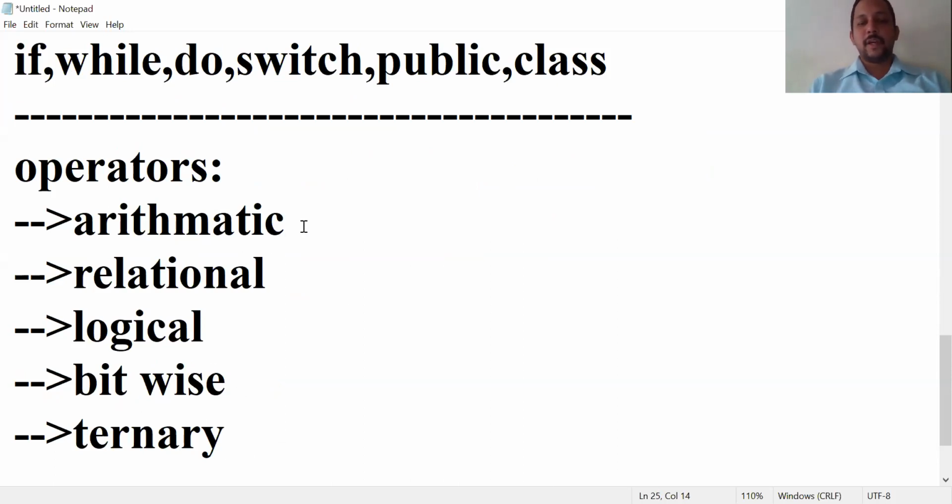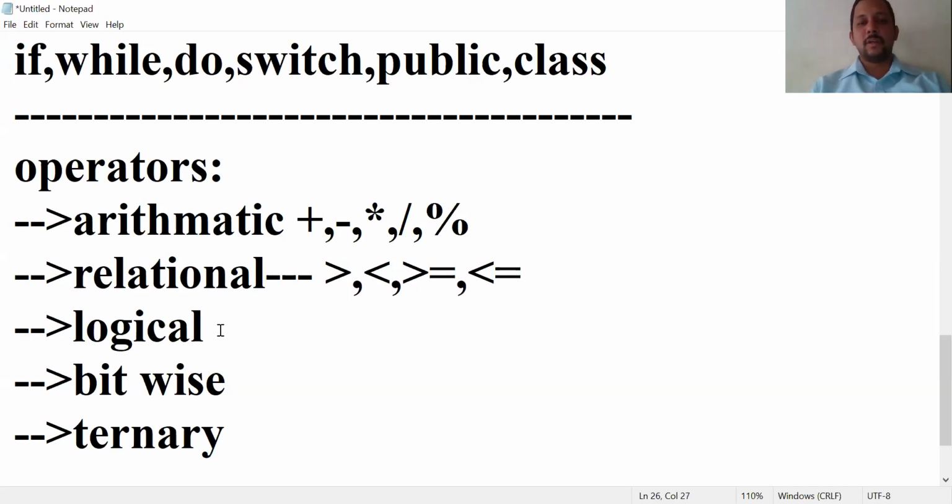See, arithmetical operators are like addition, subtraction, multiplication, division, and the modulus operator is also there. It is also called the remainder operator. Relational operators are like greater than, less than, greater than or equal to, less than or equal to, etc. Logical operators are like logical and, logical or, etc. Bitwise operators are like bitwise and, bitwise or, etc. Bitwise XOR is also there.